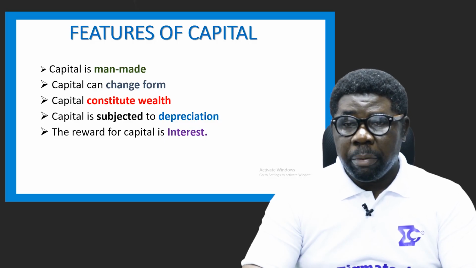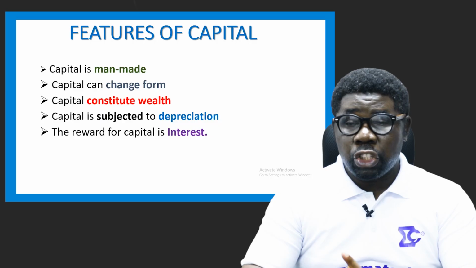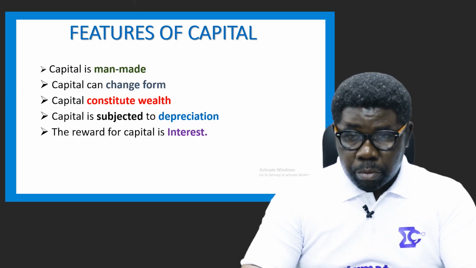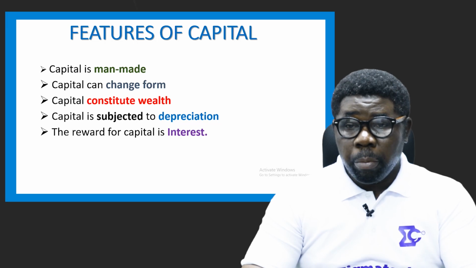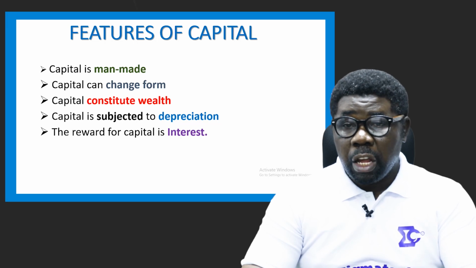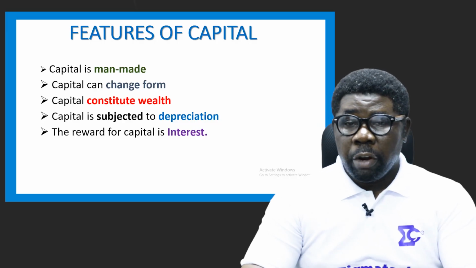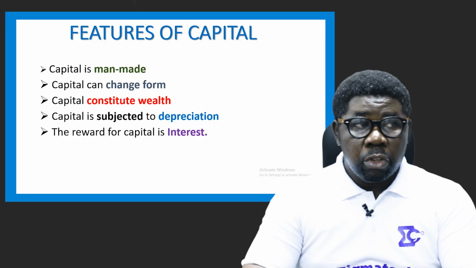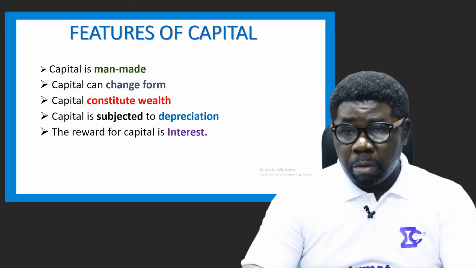Number 2 is that capital can change form, all right? Of course, it can change form. It can change form from cash to perishable to non-perishable to different kinds of needs according to the producer's demand. So it can change form, all right? From non-perishable to perishable, to tangible to intangible. So capital can be that much.